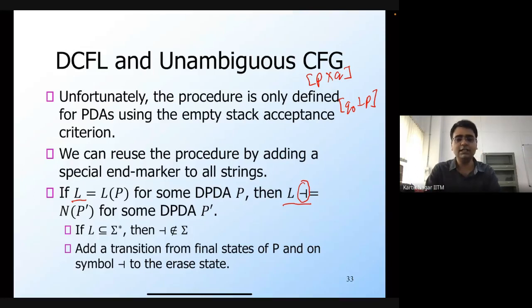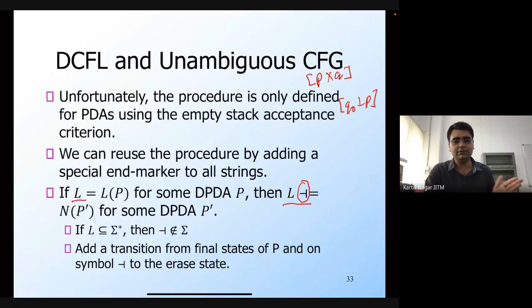So again, this DPDA P is accepting the language L through the final state criterion. It may have a bunch of final states, and from every final state of P, I'm adding this transition on the end marker symbol to the erase state. So there is a special erase state, and this erase state is simply going to erase everything on the stack.